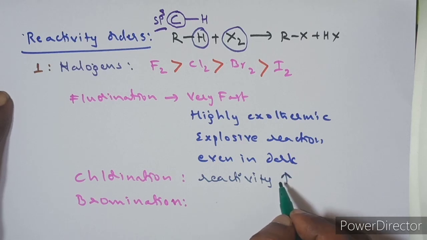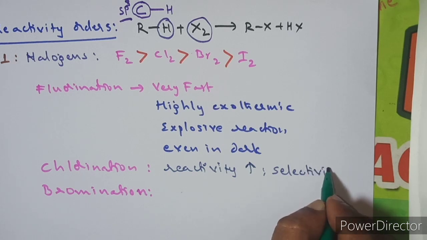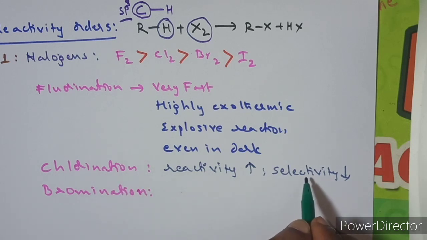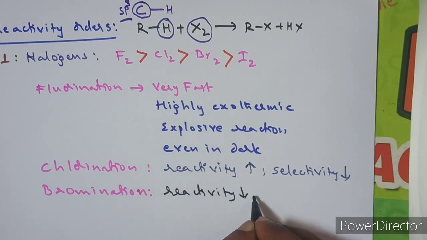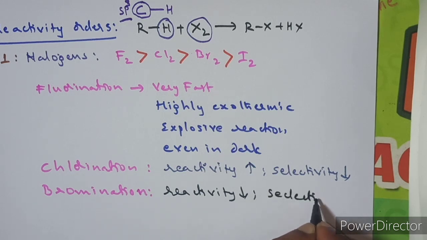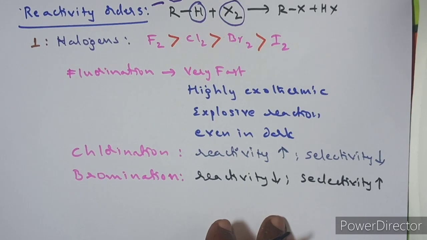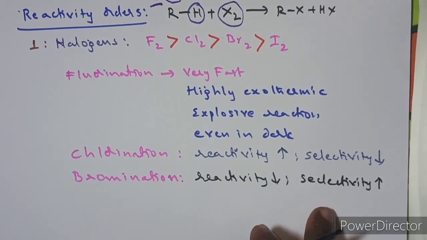If the reactivity is more, remember selectivity is less. So for chlorine, reactivity is more, so selectivity is less. But for bromine, reactivity is less, but selectivity is more. You must remember this. What reactivity and selectivity mean, we will discuss in the upcoming examples. Until then, just remember: for chlorine reactivity is more and selectivity is less, whereas for bromine reactivity is less and selectivity is more.